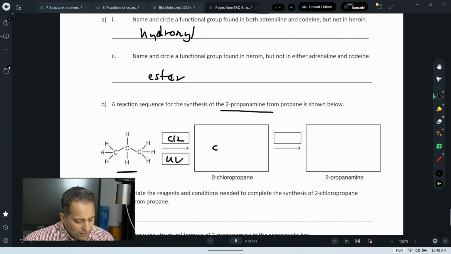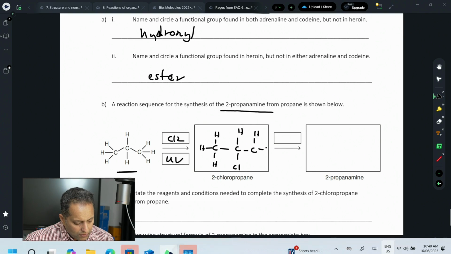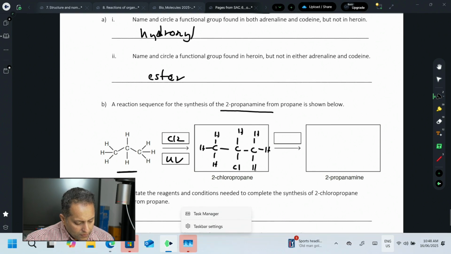Then how do you do that? Okay, 2-chloropropane here. Now you have to remember that if you are going to get amine, the NH2 part, it's something to do with ammonia.